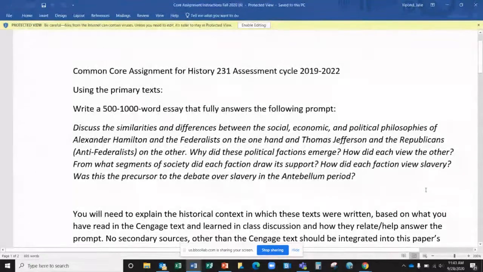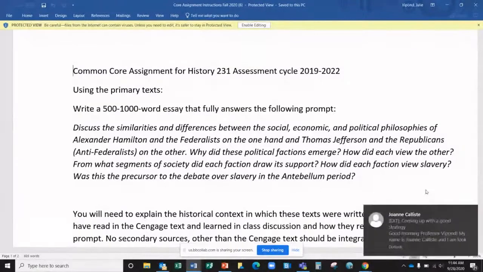When you go through and answer these questions, you have to be able to back up your answers with evidence. And the evidence is the documents. That's where you're going to get your evidence from, and the textbook. You can use the textbook when you're talking about parts of this, like why did they emerge, and how did each side view each other?